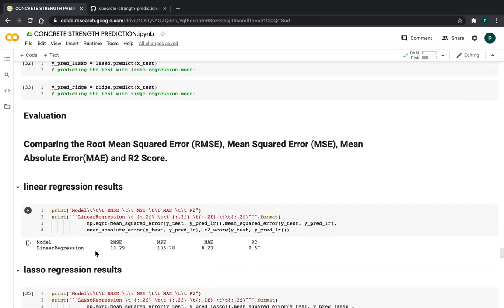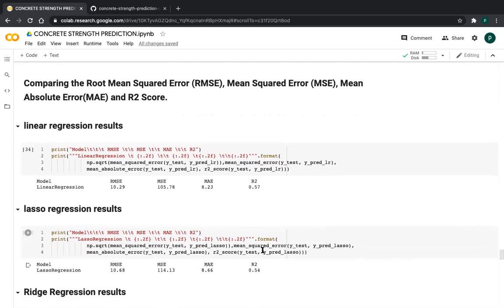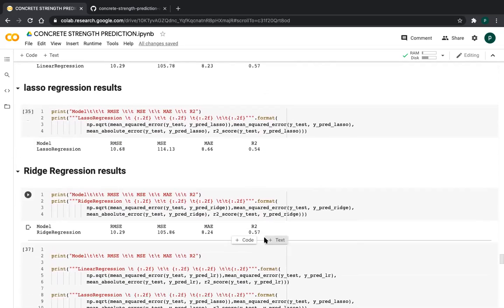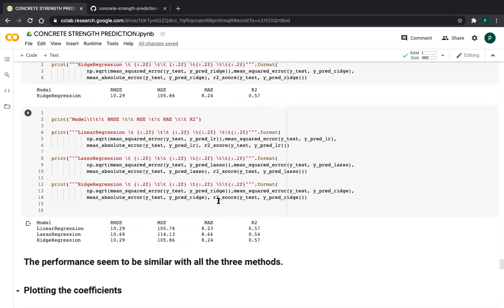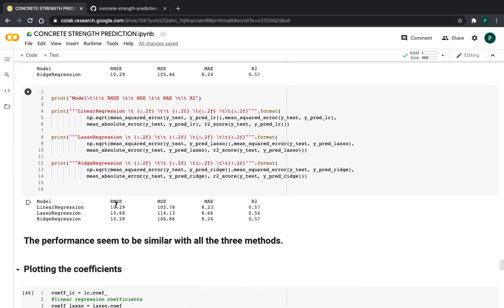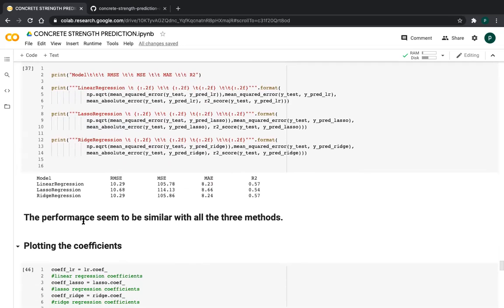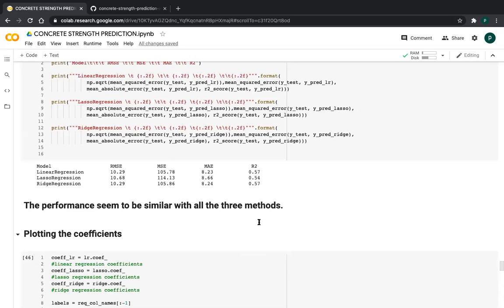So these are the values of RMSE, MSE, and MAE for linear regression, and the same for lasso and the same for ridge, friends. After combining these three, I'm printing this table. It seems all are giving the same results, friends, with only a very minute difference. The performance seems to be similar with all three models.